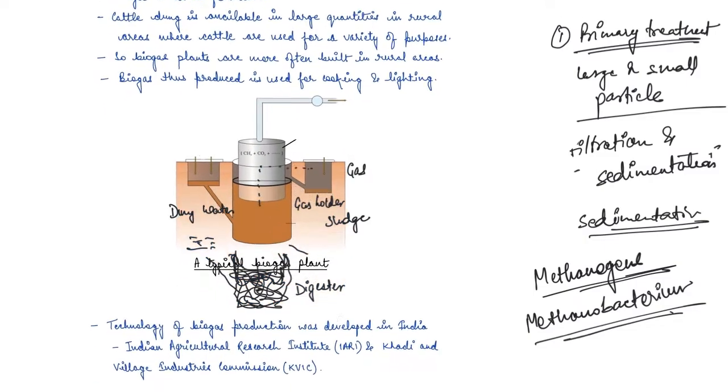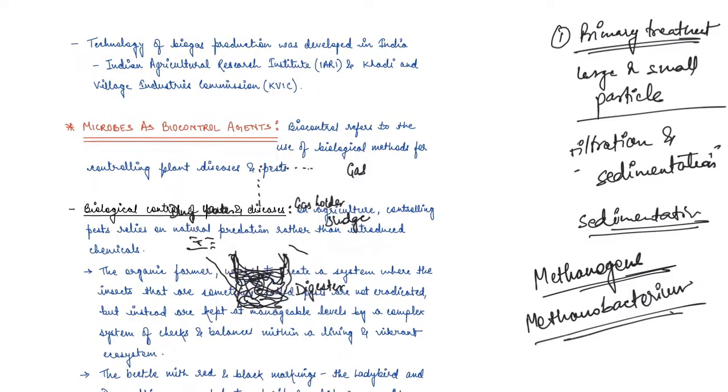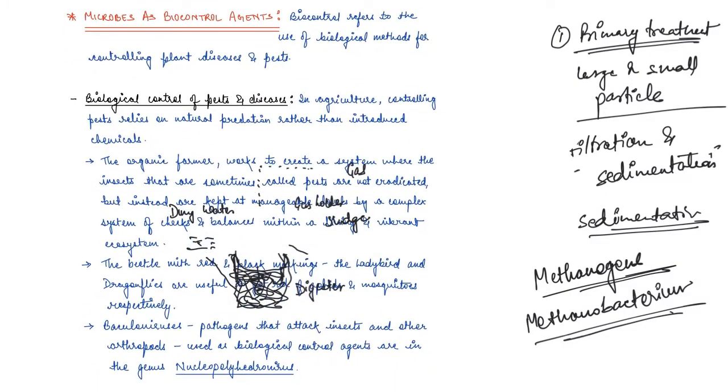So basically, this is something that we ourselves have developed, right? Now let's see what we mean by microbes as biocontrol agents. Biocontrol refers to the use of biological methods for controlling plant diseases and pests, right? So we can control plant diseases and pests using biological methods as well.